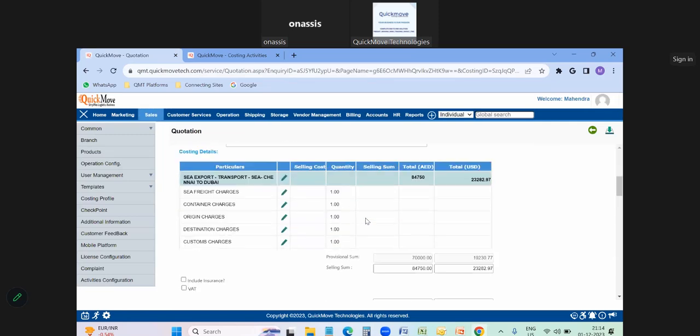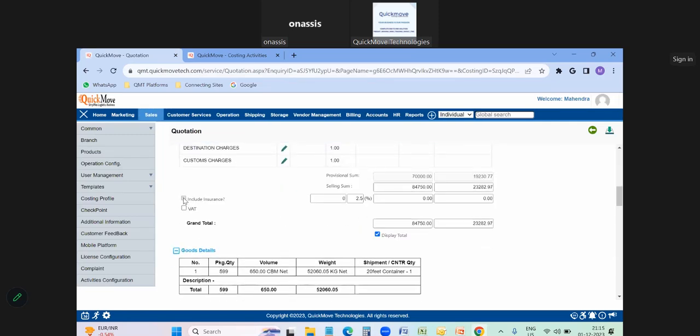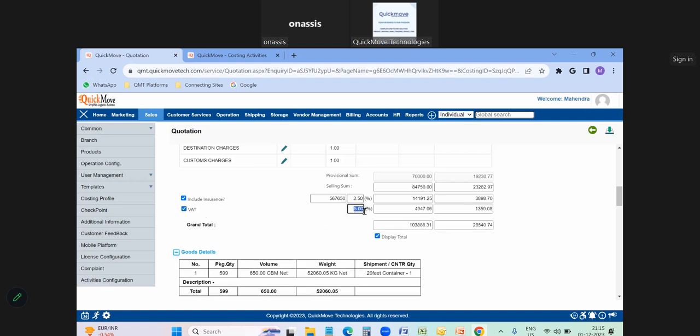The only few things I'm going to input here are like insurance. If the customer wants to apply for insurance, and if we are tied up with an insurance provider, we can include the insurance here, and how much value the customer wants to claim, and what percentage he has to pay for that. And according to the country, how much VAT and tax percentage we need to calculate. For India, GST will be calculated, CGST, IGST, SGST, we have the options, and similarly for other countries the VAT will also be calculated here. So we have the options available here.